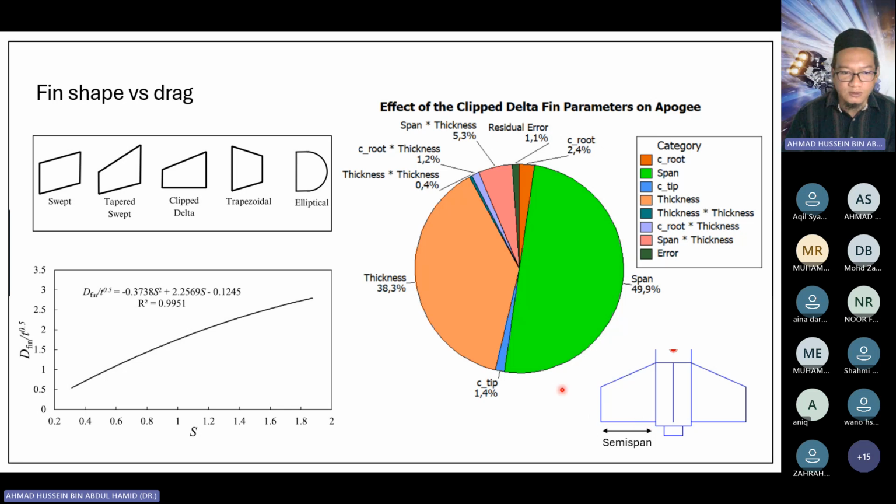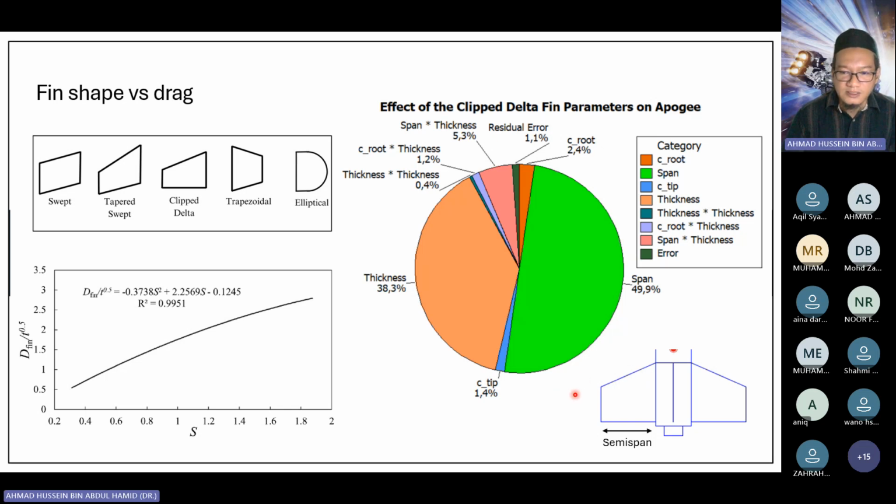Another study shows that the longer the semi-span of the fin, the higher the drag. This is the relation. So as an engineer, when you design your fin, in terms of stability, the larger the fin, the higher the stability.